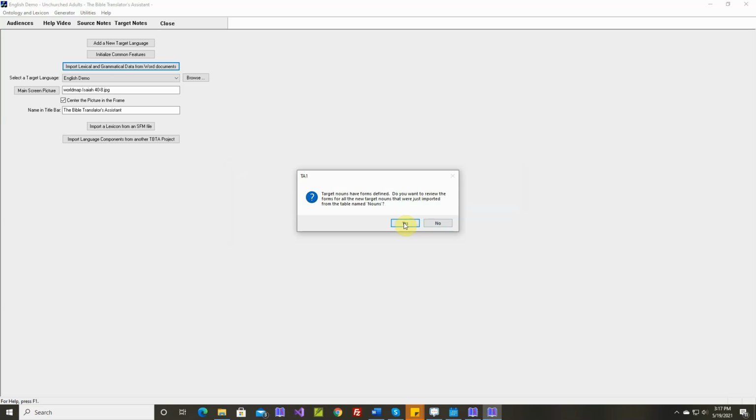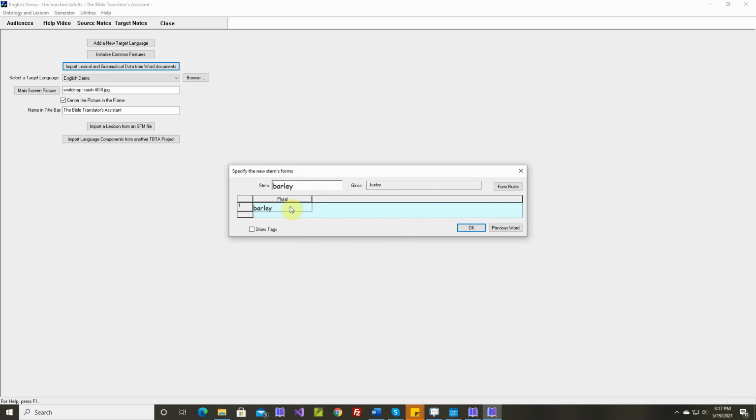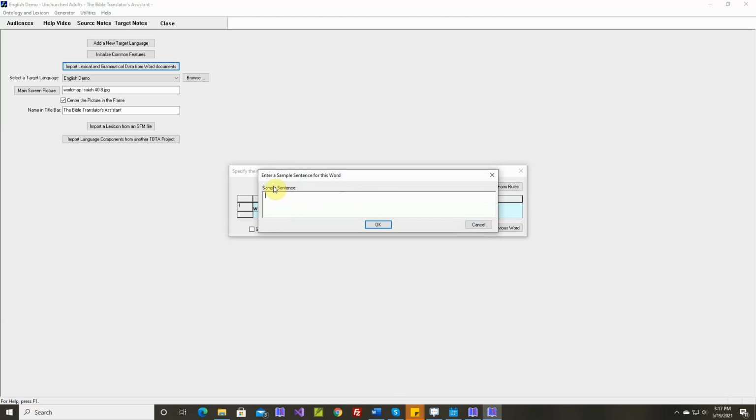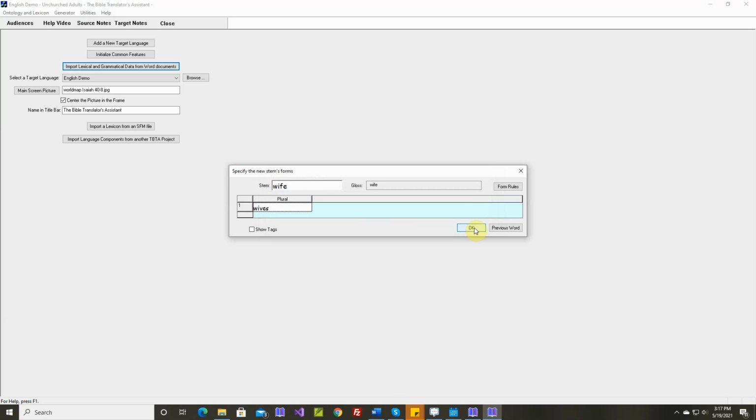Okay, target nouns have forms defined. Let's say yes. Okay, barley is a mass noun. Daughters-in-law. Families. Famines. Gods. Husbands. Judges. Leaders. Parents. Peace is a mass noun. Promises. Regions. Roads. Sons. Things. Towns. Okay, wives. This is irregular. You can enter a sample sentence if you like. We don't need to now. Okay, wives. Okay, women.